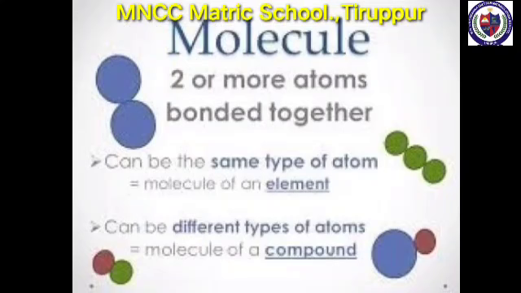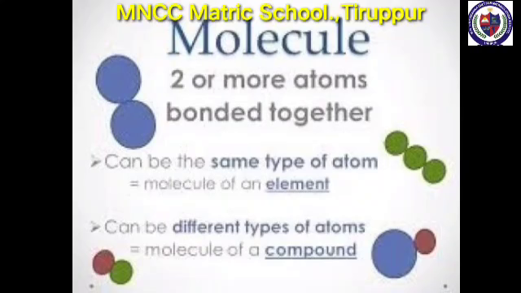Next, we move to molecule and molecular mass. Except noble gases, atoms of most of the elements are found in combined form with themselves or atoms of other elements. It is called a molecule. So, a molecule is two or more atoms bonded together. It can be the same type of atom, which is called an element, or different types of atoms combined to form a compound.